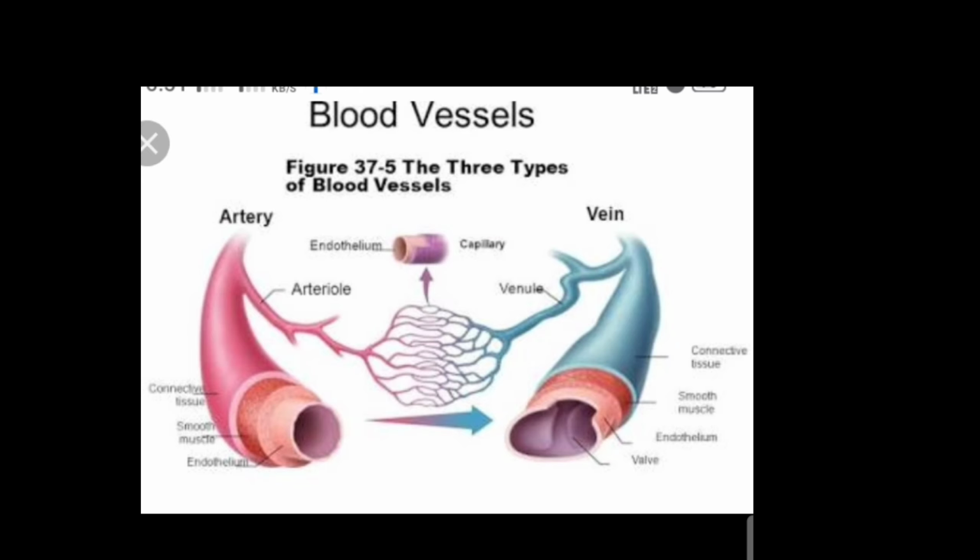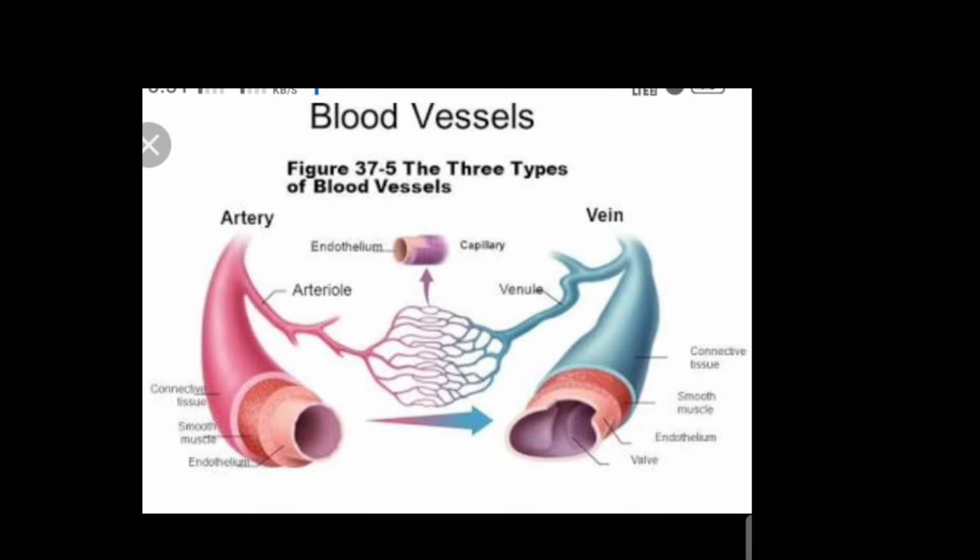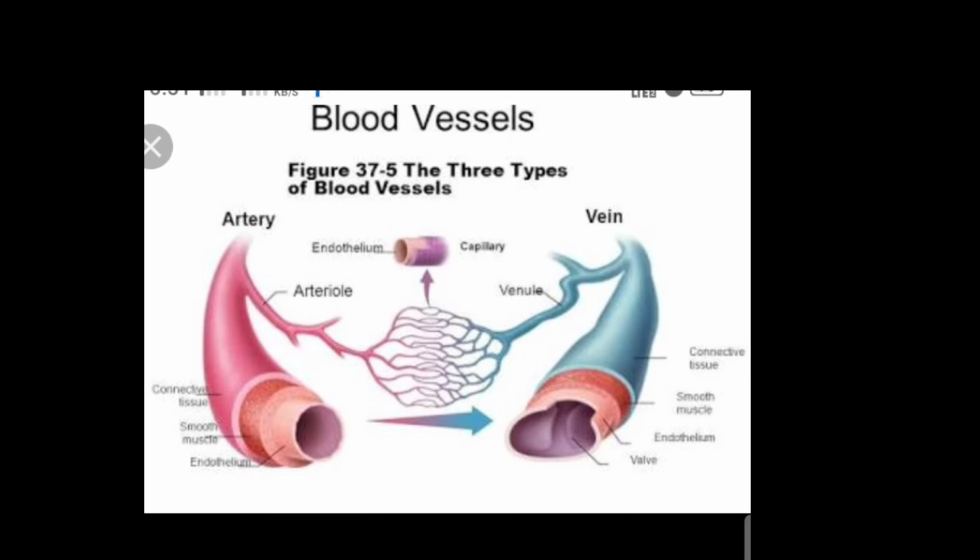Third one is capillaries. Capillaries are the extremely thin blood vessels which connect arteries to veins. The capillaries have extremely thin walls which allow substances to pass from blood into the body cells and also from body cells into the blood. The exchange of substances like oxygen and carbon dioxide between the blood and the body cells takes place through capillaries.